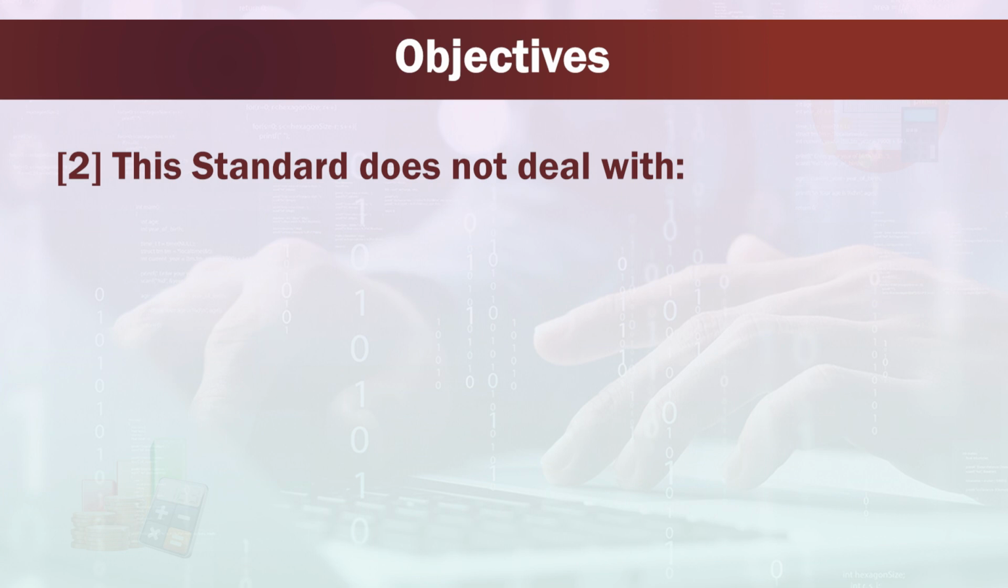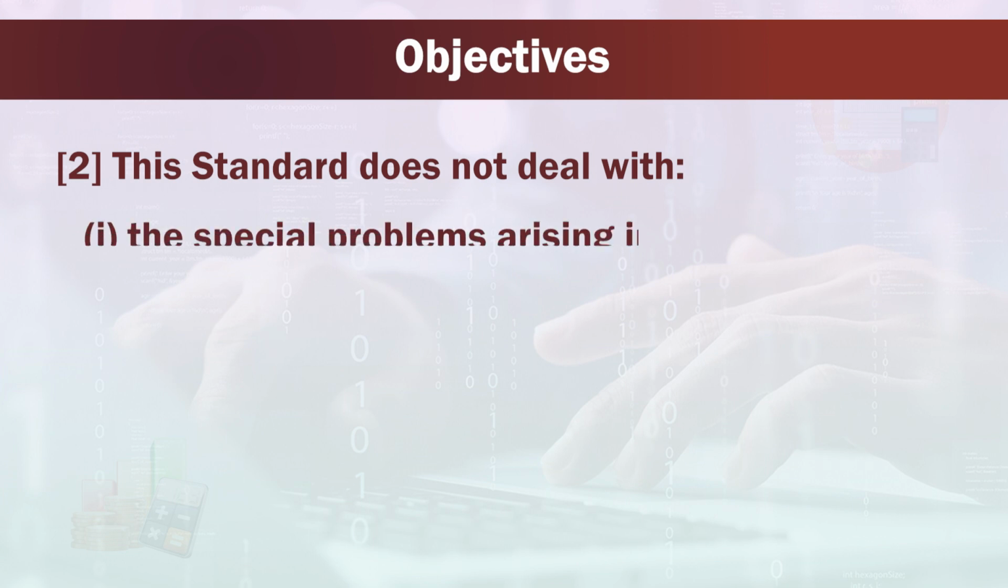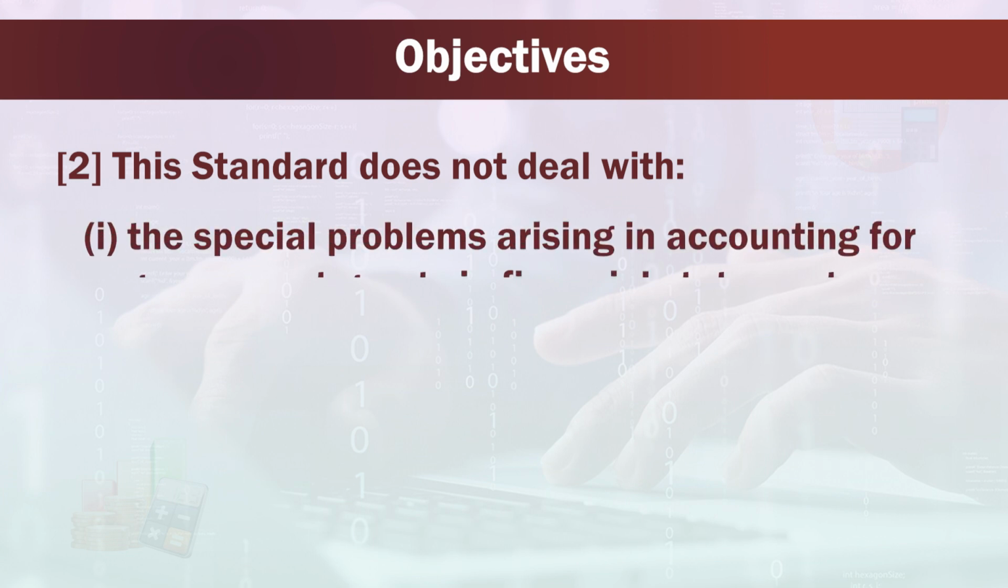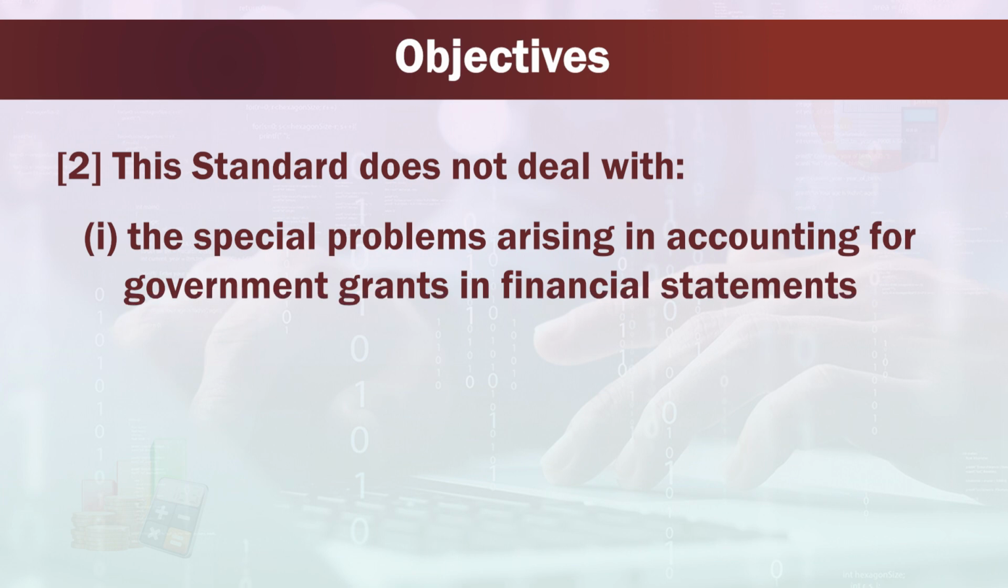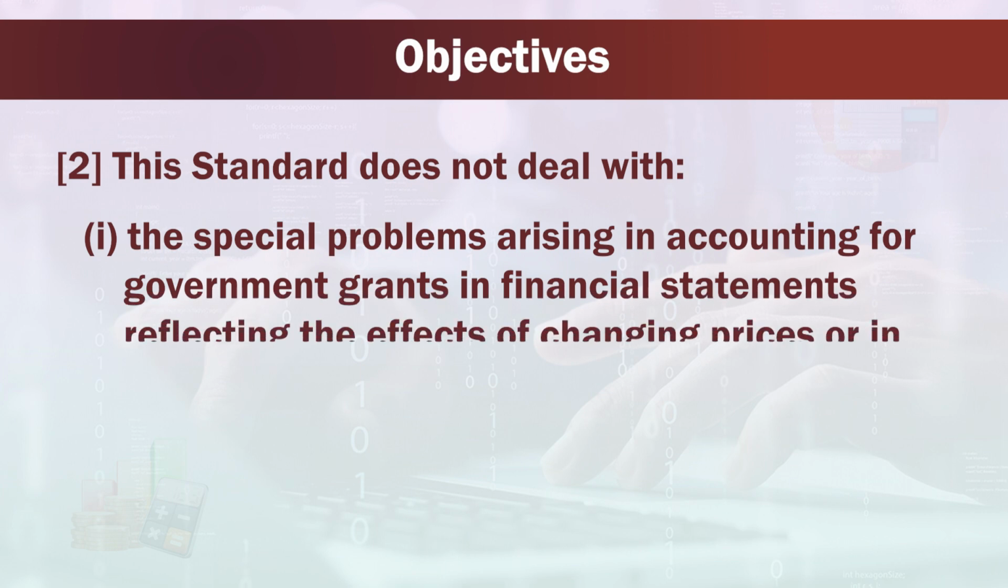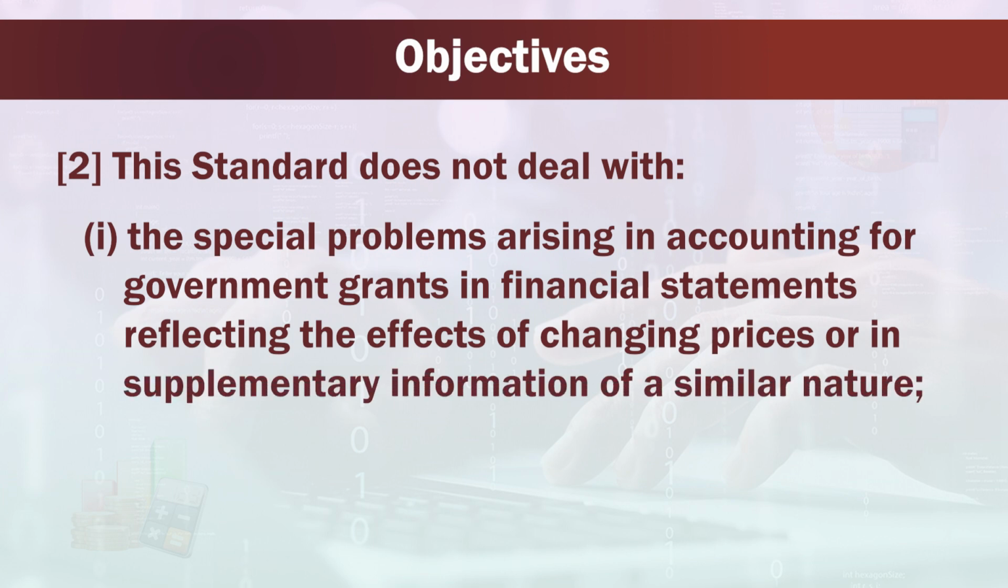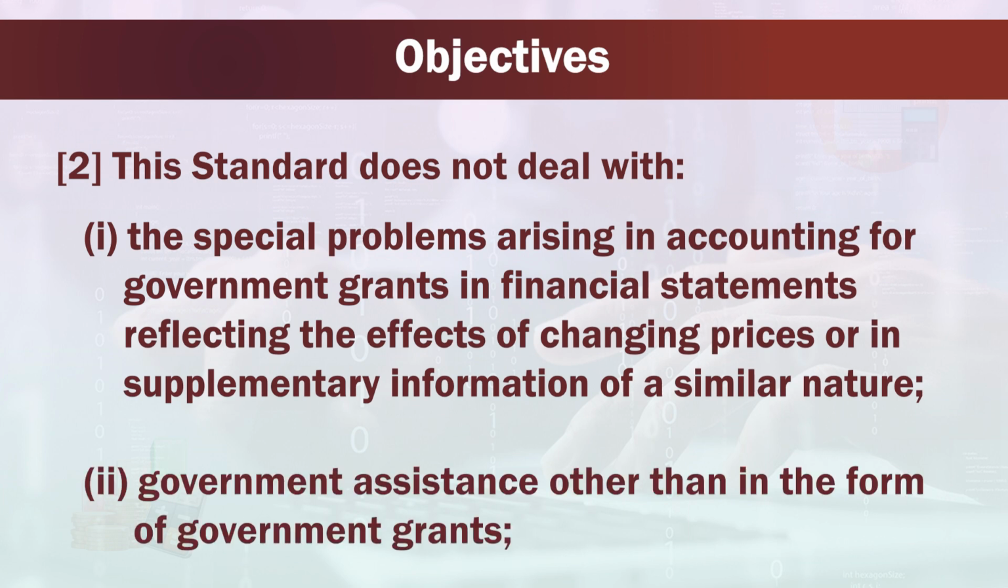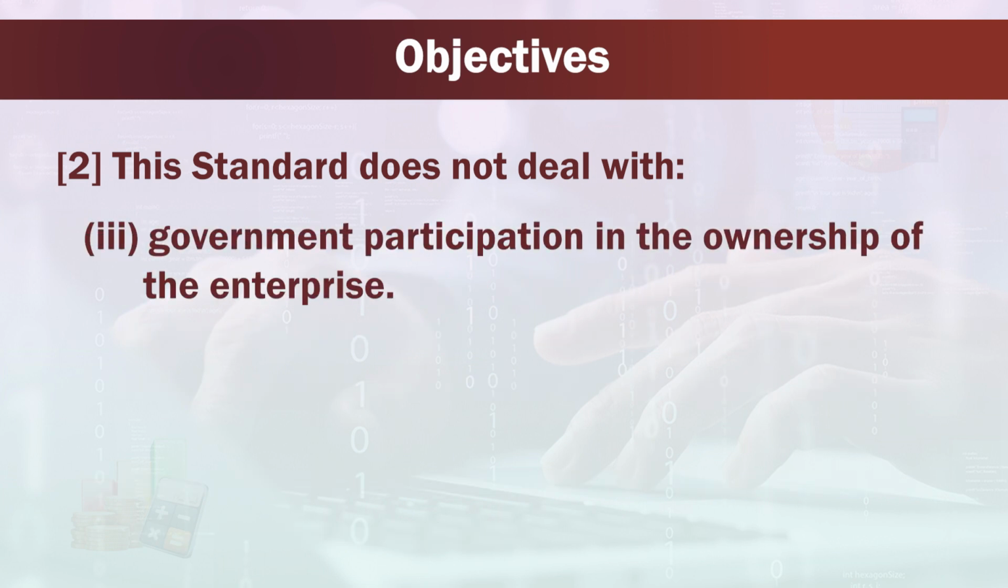This standard does not deal with the following: the special problems arising in accounting for government grants in financial statements reflecting the effects of changing prices or in supplementary information of a similar nature; government assistance other than in the form of government grants; and government participation in the ownership of the enterprise.